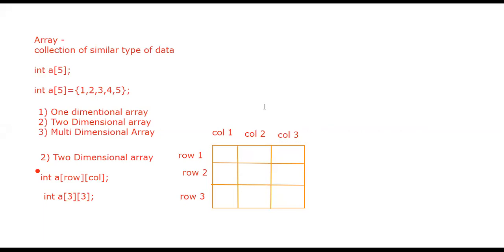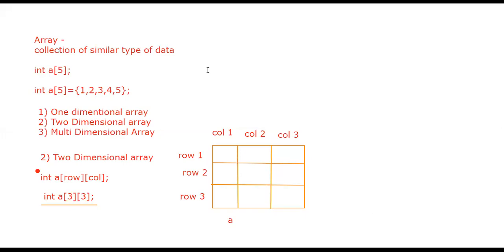Clear? This is the representation of this two dimensional array, a of 3 of 3. The name of this array is a, and it has 3 different rows and 3 different columns. So this is called a two dimensional array. Clear with this?